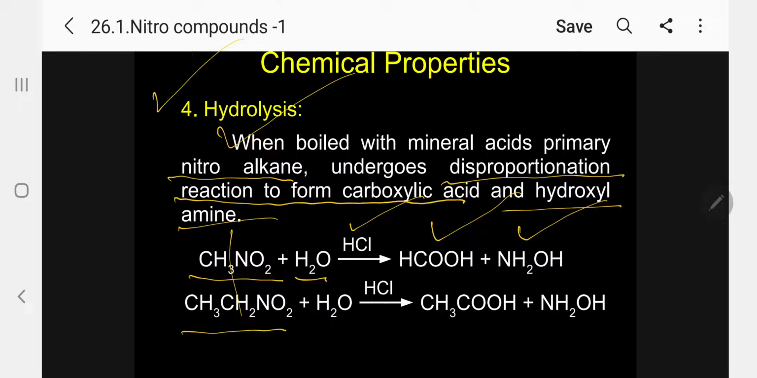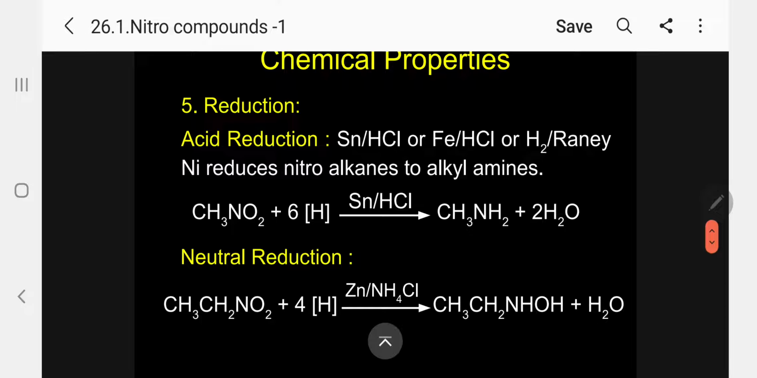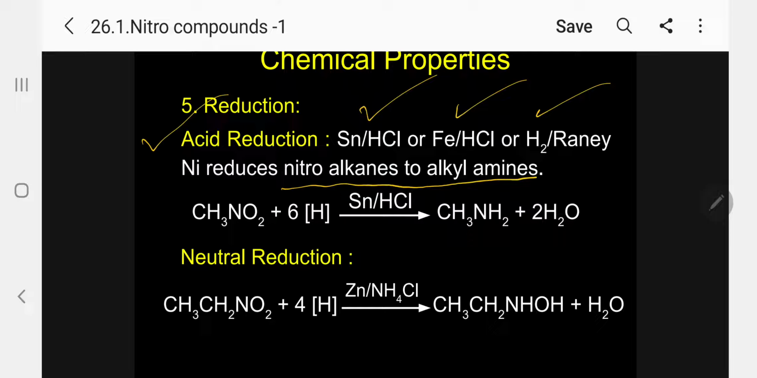Suppose it is 2 carbon atoms, the corresponding acetic acid with 2 carbon atoms and hydroxylamine. Kindly memorize. This is the most important question, asked often. What happens when boiled with mineral acid? Primary nitroalkane undergoes a disproportionation reaction to produce acid and hydroxylamine, depending upon the nature. Coming to reduction, another most important chemical property, acid reduction, commonly tin and HCl, iron and HCl, or hydrogen with Raney nickel, reduces nitroalkane to the corresponding amine.